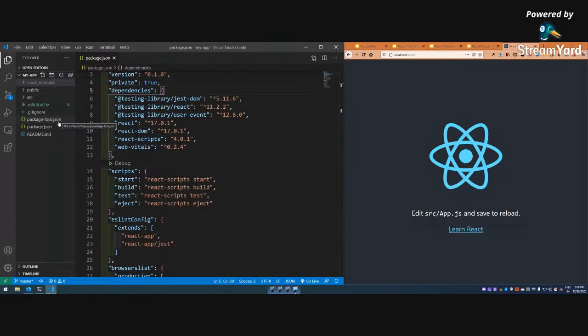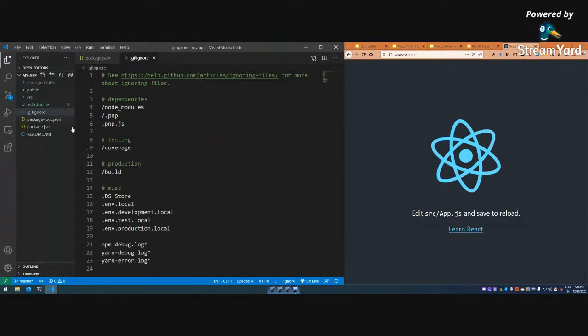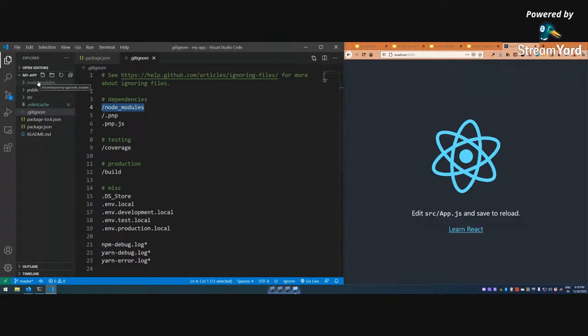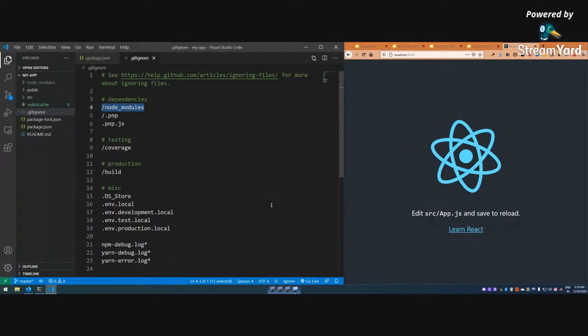The lock file is by default there. You can remove it also. And gitignore is there by default. React creates gitignore, which is a very important file actually, because see, node modules is there. So when you push to GitHub, if you push node modules, it is a huge thing. It's a huge drawback in node based environments that all the dependencies are installed in node modules, which you don't need, because when you pull some project from GitHub and do npm install, it will automatically install this and this thing.